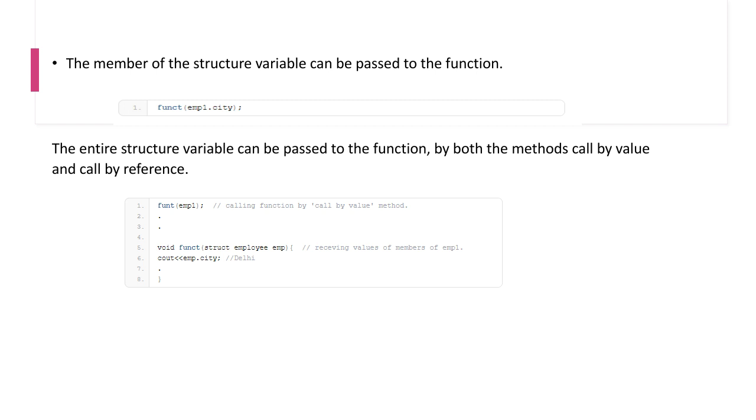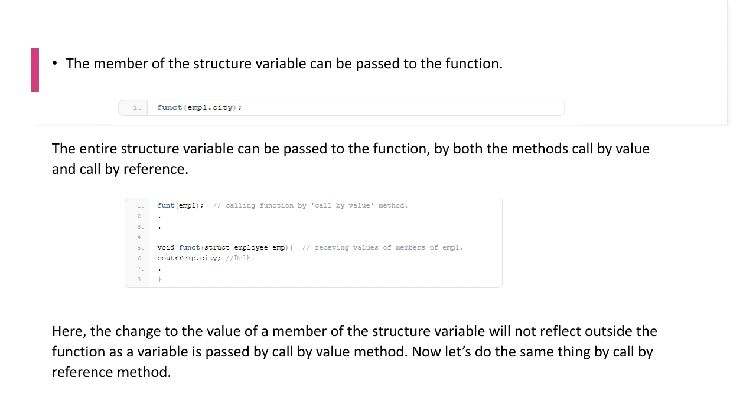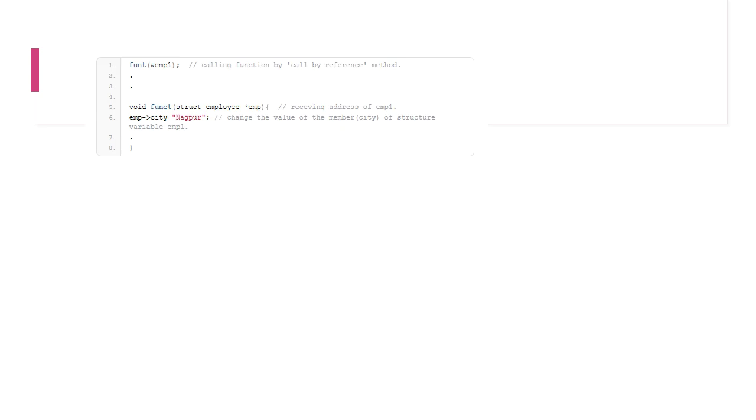So the best method is to go by call by reference. That means instead of sending emp1, I put funct and ampersand emp1, that is calling the function by the reference method. This is how I do it. Here I'm putting void funct inside the function: struct employee pointer emp, receiving the address of emp1 that I am passing through.